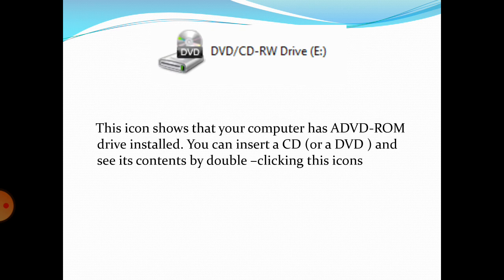Now DVD or CD drive. This icon shows that your computer has a DVD ROM drive installed. You can insert a CD or a DVD and see its contents by double clicking these icons.